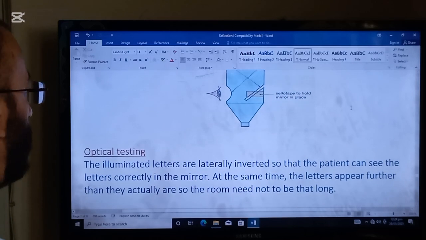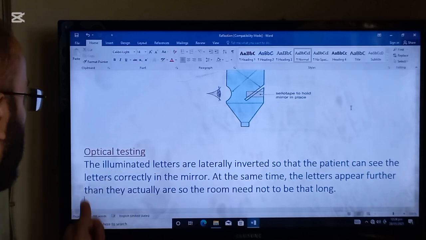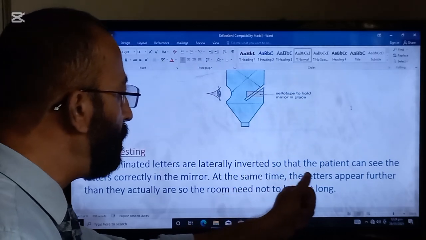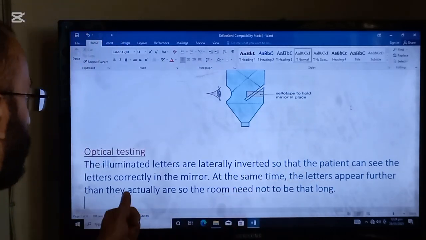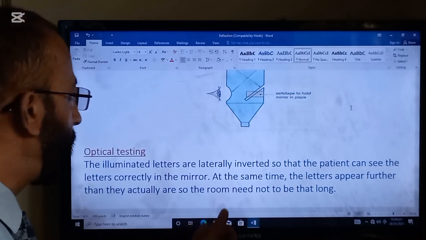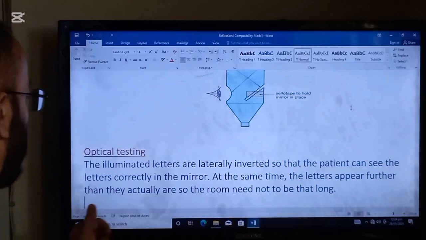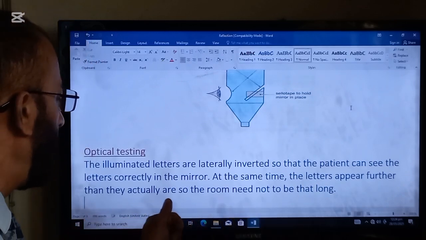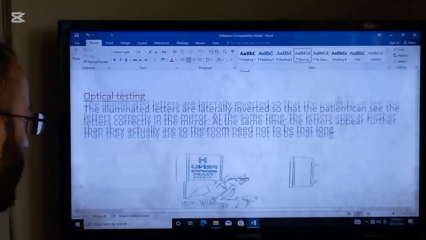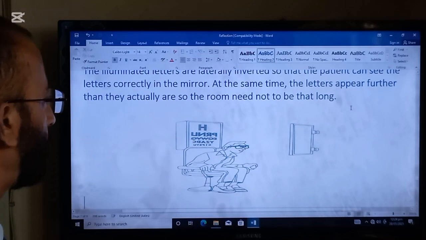Next application is optical testing. The illuminated letters are laterally inverted so that the patient can see the letters correctly in the mirror. At the same time, the letters appear further than they actually are, so the room need not be that long. And here is the figure.